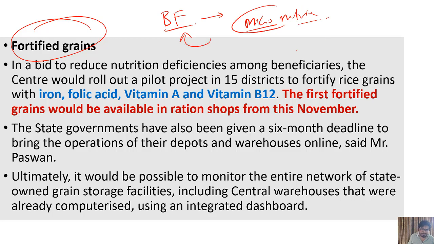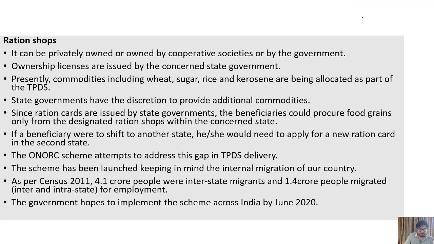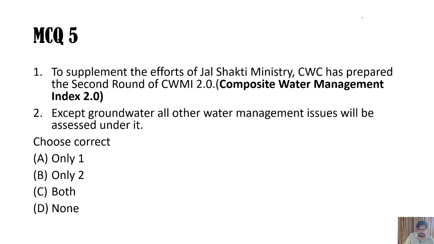And folic acid, iron, vitamin A and vitamin B12. Normally they lack in normal food, like in rice and all, vitamin A, B12, these are not present. So consumption of these simple grains will give you malnutrition too. So that's why to tackle the malnutrition and the stunting menace, they are going to biofortify the food there, and that will be given in this Food Security Act. Okay, with this one nation, one ration card scheme.